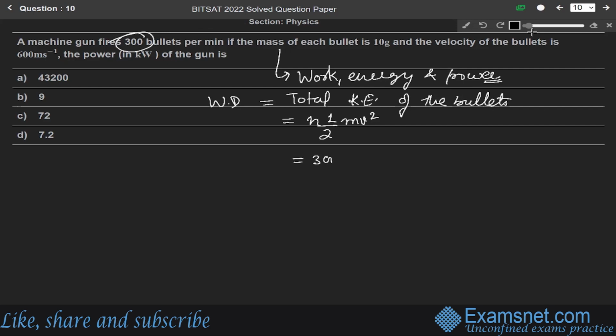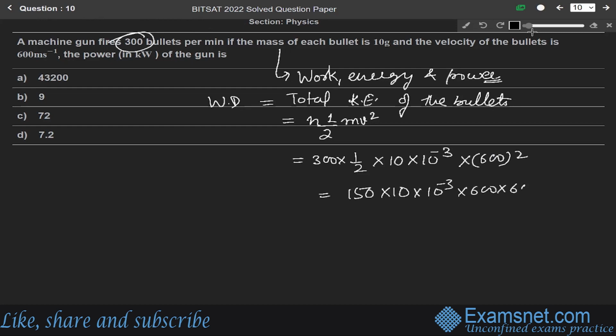So 300 into 1 by 2 into mass 10 gram, meaning 10 into 10 to the power minus 3 kg, into v squared, where v is 600. Solving it, we get 150 into 10 into 10 to the power minus 3 into 600 into 600. Let us say this is equation number 1.